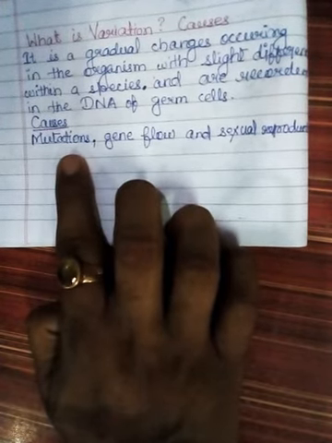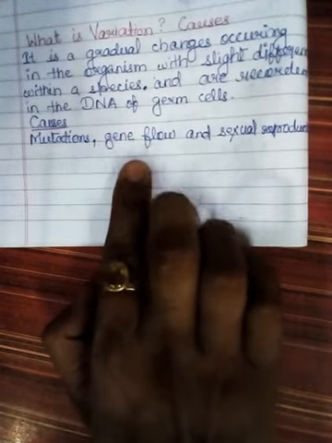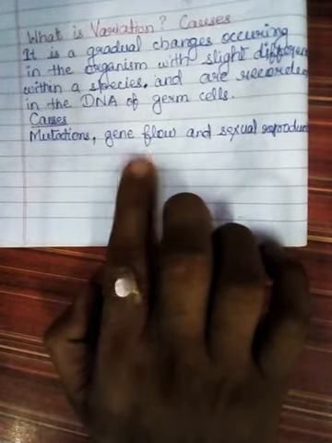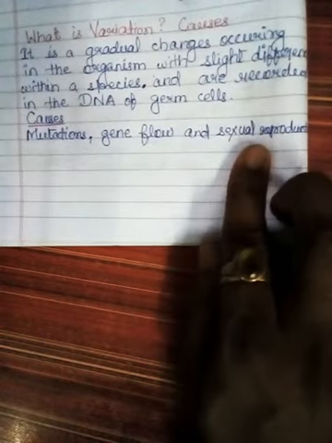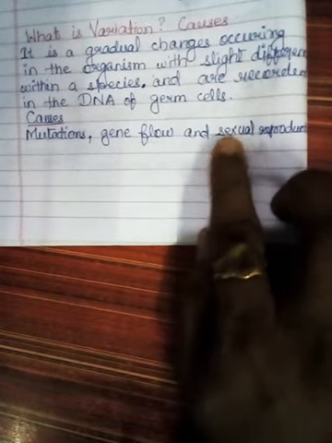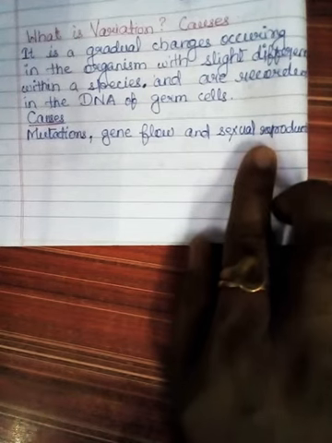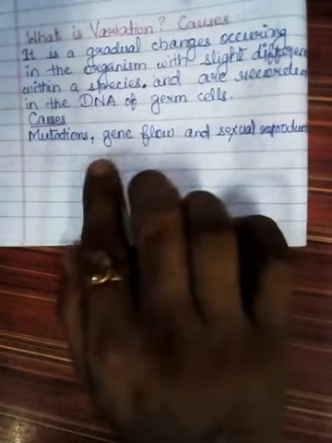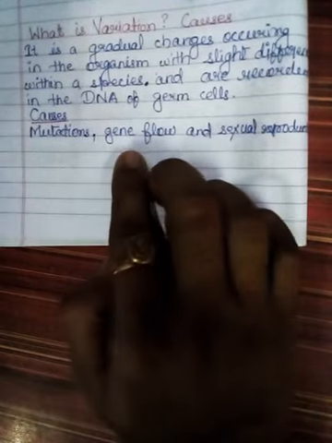So it causes mutations. There can also be gene flow. Gene flow will be explained to you later on. Variation can also come by sexual reproduction, which we have discussed in an earlier video, that sexual reproduction is one of the major causes of variation in the organism. Fine. So these all are the causes of variation.